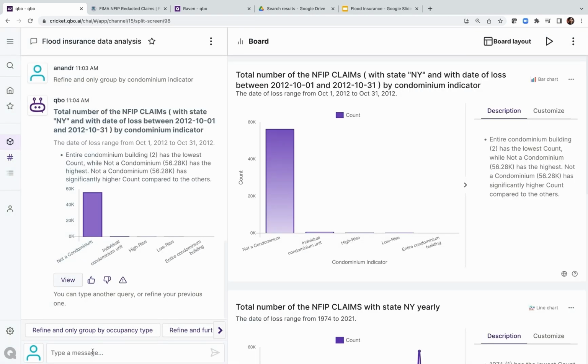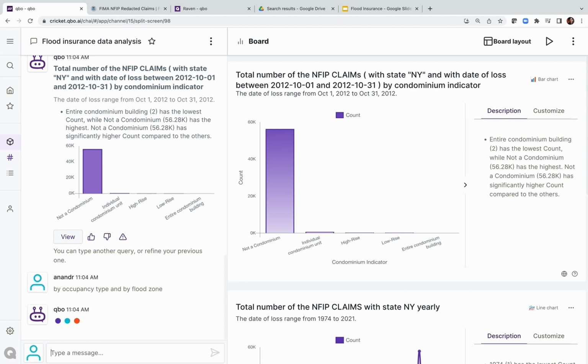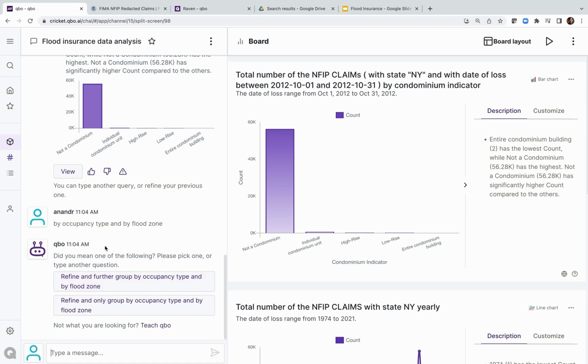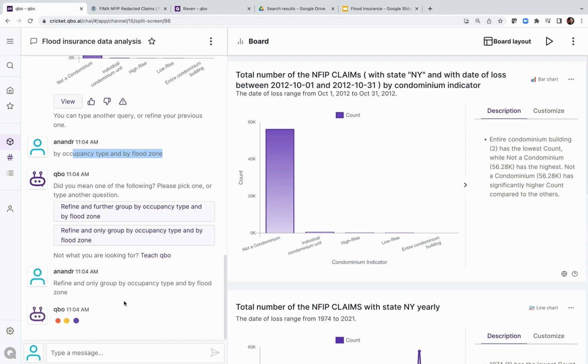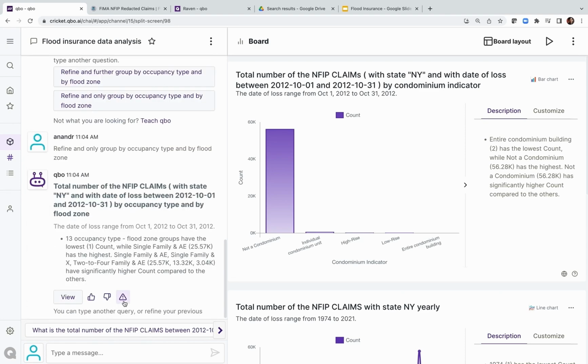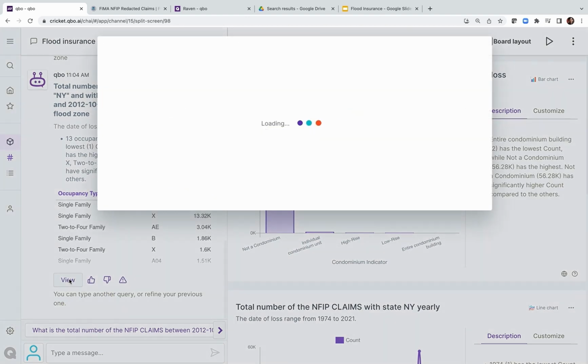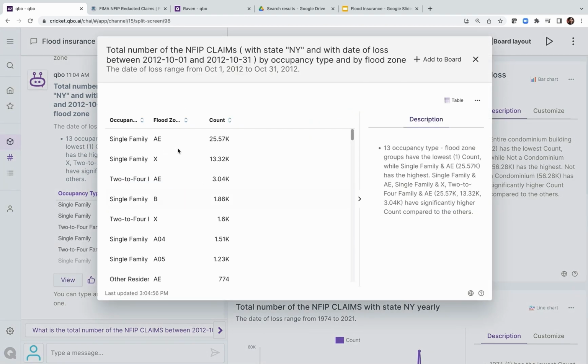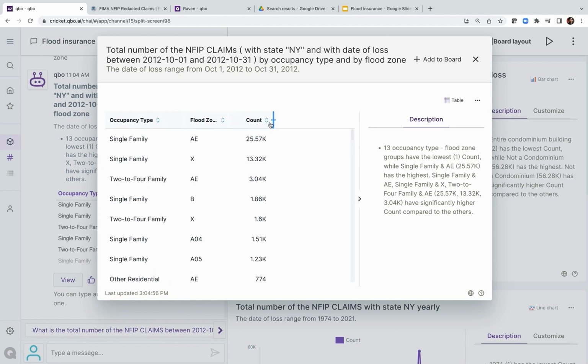Then there are other ways of digging into the data. For instance, I can also say by occupancy type and by flood zone. One of the things you notice here is that this is a very conversational interface. So I can keep asking more and more questions that drill into the previous question. And each time it's going to try to interpret my utterances in the context of previous questions. So here, let me now pick this one and ask it to group the number of claims by occupancy type and flood zone. So for each occupancy type and each flood zone, I get the number of claims filed.